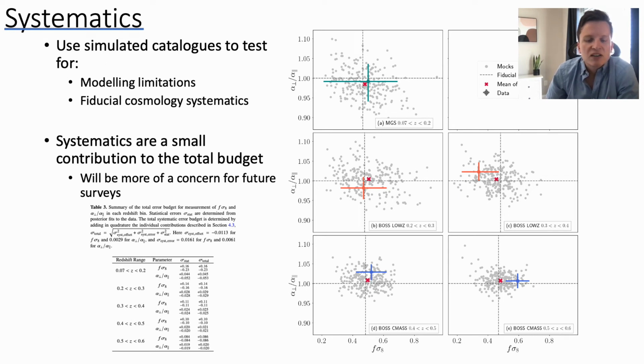For upcoming surveys such as Euclid and DESI, the systematic error bars won't necessarily shrink, while the statistical error bars will. And so they'll become more and more dominant in the total error budget.